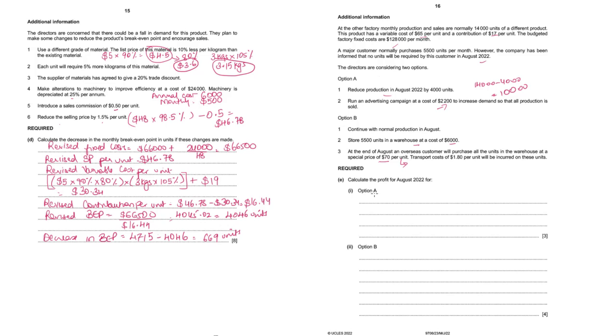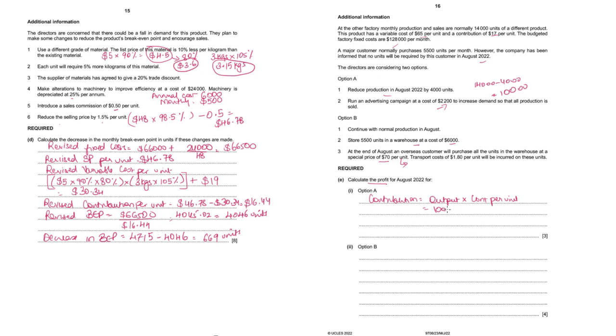Option A. The question is, calculate the profit for August. So under option A, the contribution is going to be output multiplied by contribution per unit.